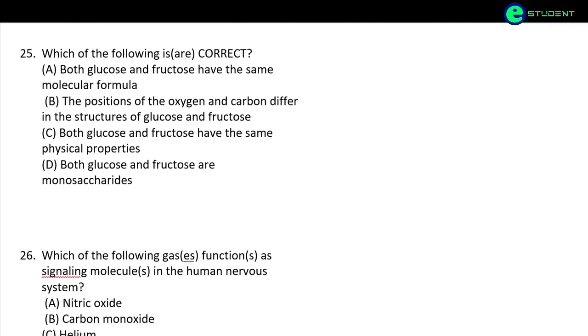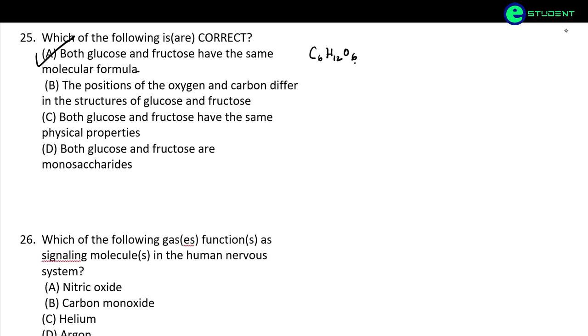Which of the following is correct or are correct? Both glucose and fructose have the same molecular formula. So yes, this is the correct answer because glucose, fructose and galactose, the three have the same molecular formula, that is C6H12O6. The positions of the oxygen and carbon differ in the structures of glucose and fructose. So yes, this is correct, because glucose and fructose differ in the carbonyl oxygen at carbon 1 and carbon 2. Here in the case of glucose, we have the oxygen at carbon 1. Here we have the other at carbon 6.